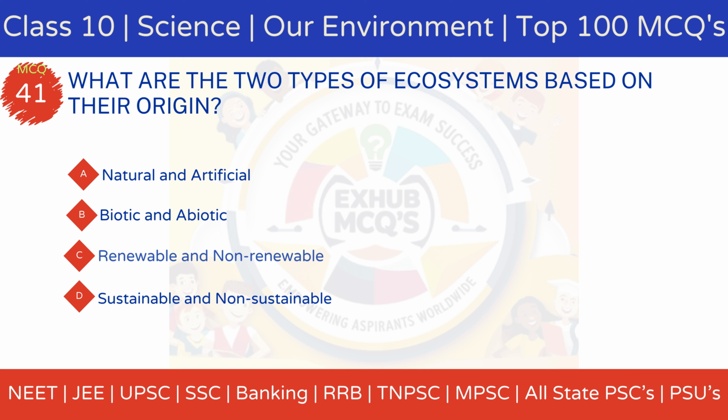Option A, natural and artificial. Option B, biotic and abiotic. Option C, renewable and non-renewable. Option D, sustainable and non-sustainable.